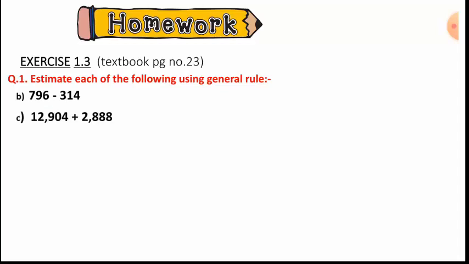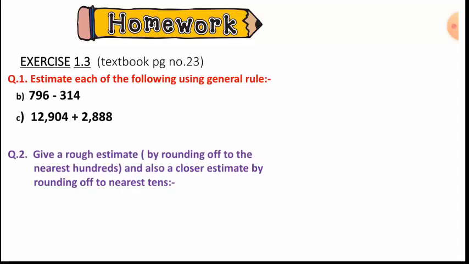Then the next question of the same topic is 12,904 added with 2,888. Clear this much? Come to the next question. Give a rough estimate by rounding off to the nearest hundreds and also a closer estimate by rounding off to the nearest tens. The number is 8,325 minus 491. For this given number, you have to find the rounding off for the hundreds place as well as for the tens place. Then you have to get its difference also. Clear? That we have already discussed.